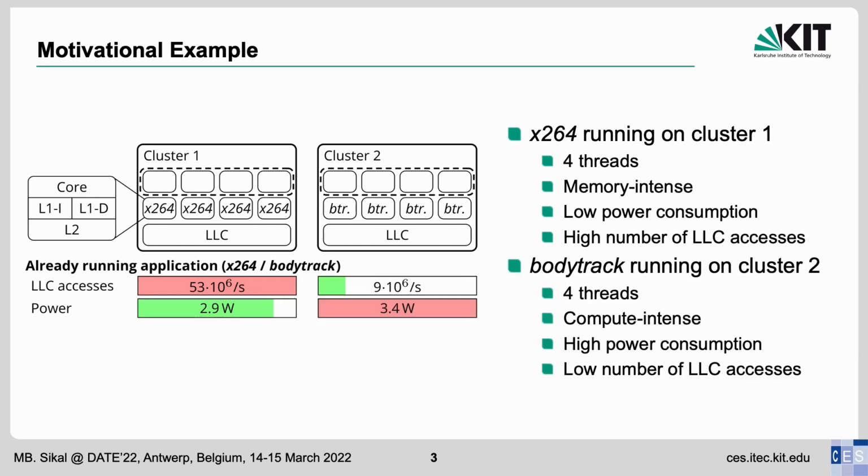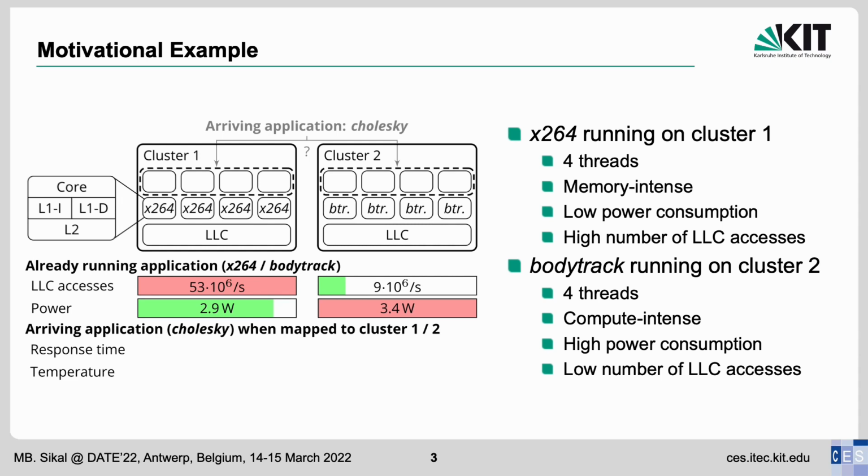BuddyTrack, on the other hand, is rather compute-intense, which is reflected in its low number of LLC accesses and high power consumption. A new application, CES-KIT, arrives to the system, and we want to know to which cluster we should map it. There are 2 options. We can either co-map it with X264 on cluster 1 or with BuddyTrack on cluster 2. Now, let's see the implications of each option.